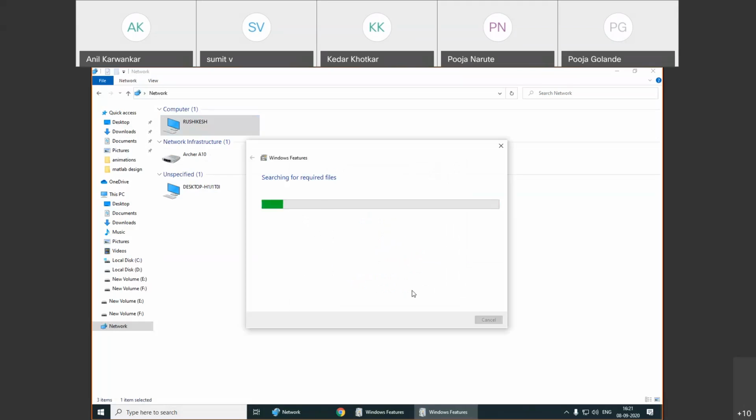Okay. It will look for the required files. Those required files will be installed. It will take some time. There are two different web servers which are most common. The first, proprietary web server is the Windows web server, and the second is the Linux web server.